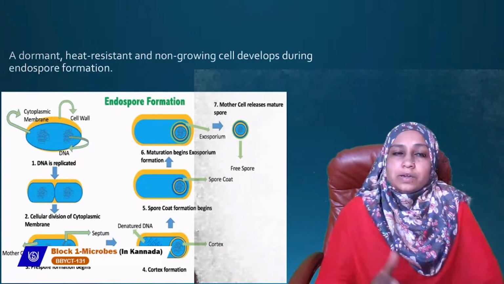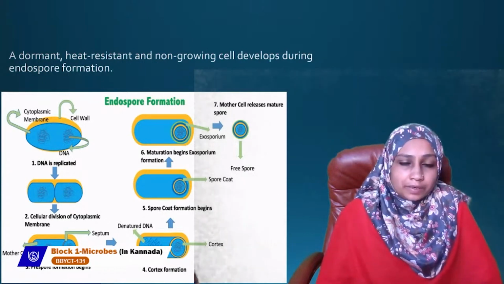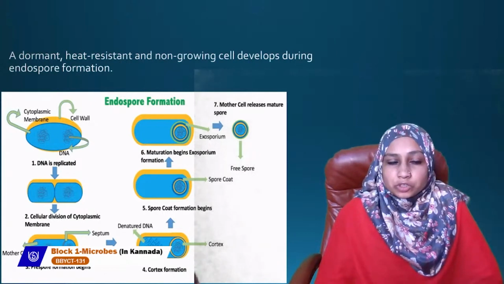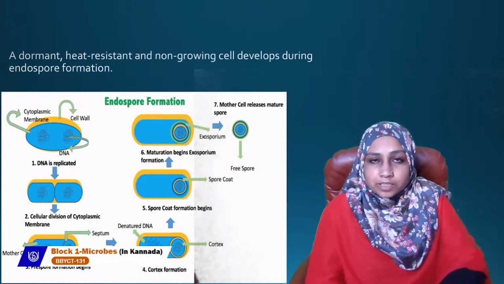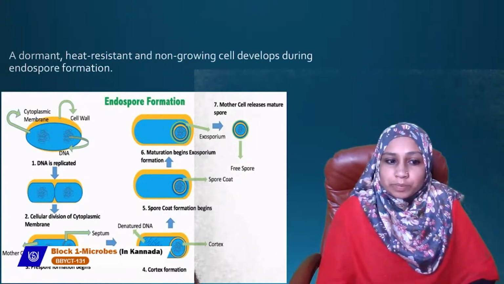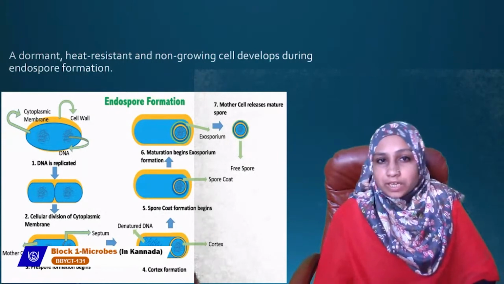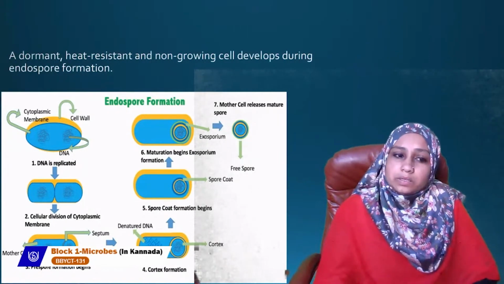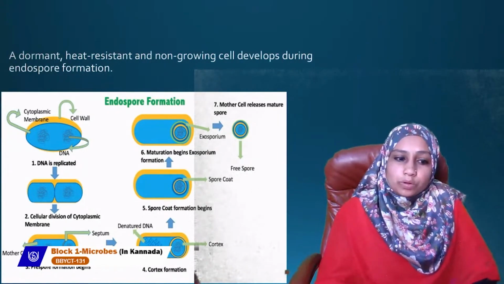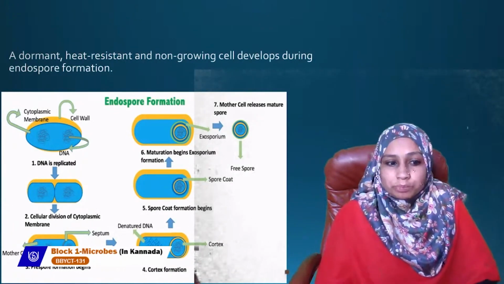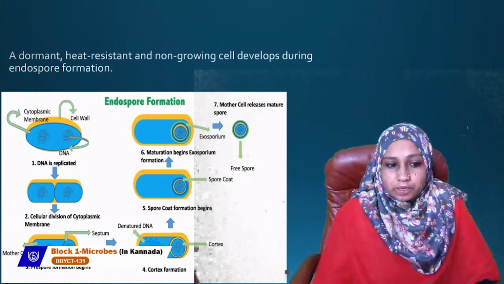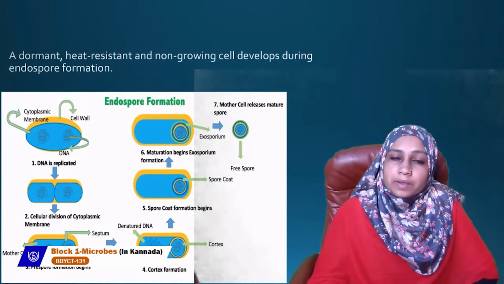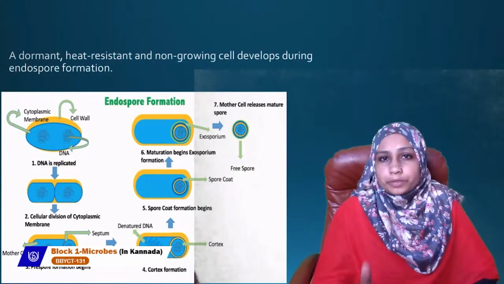Once DNA is replicated, second step, cellular division takes place, cellular division by the cytoplasmic membrane. DNA has replicated, and cellular division by the cytoplasmic membrane takes place. Now the third step is pre-spore formation. Pre-spore formation begins. Once DNA is there and the cytoplasmic division has taken place, in that area pre-spore formation takes place. A septum is formed there.